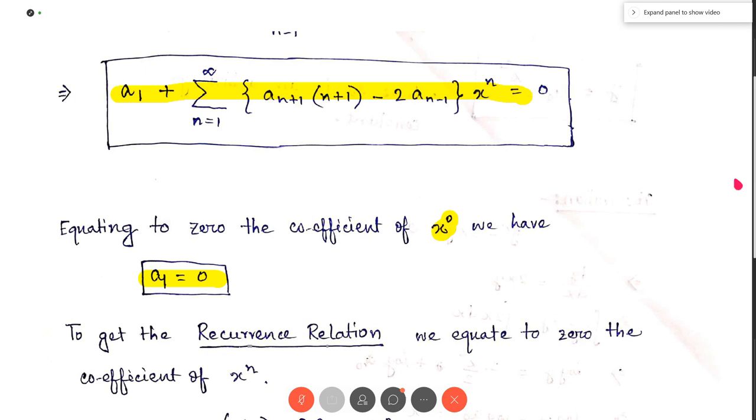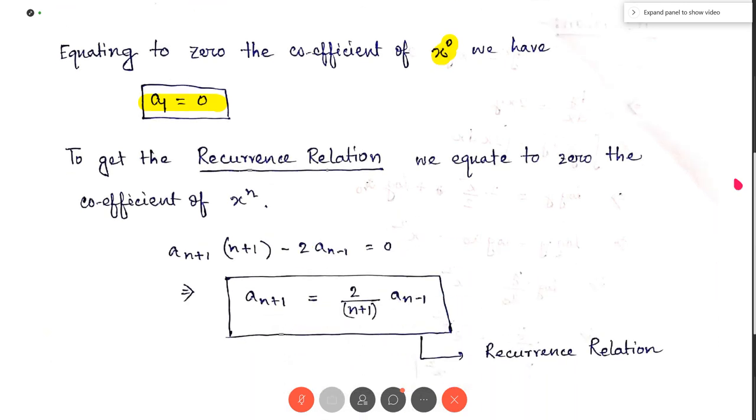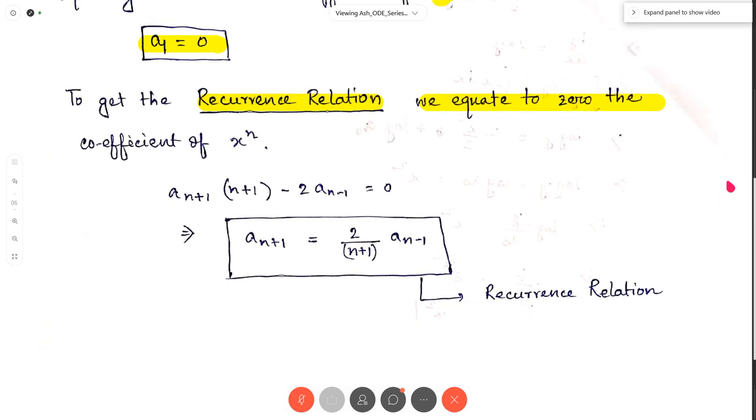Now we have to find the recurrence relation. To find the recurrence relation, what we have to do? We have to equate to 0 the coefficient of x to the power n. Now this is x to the power n. So you have to equate to 0 the coefficient of x to the power n.